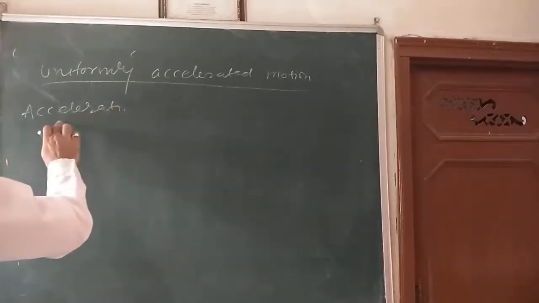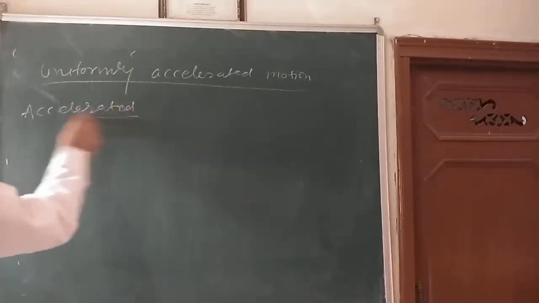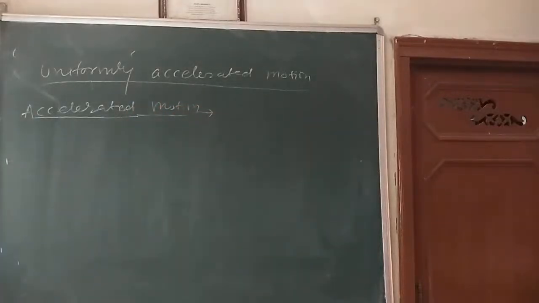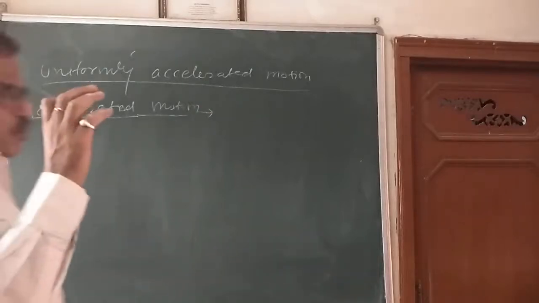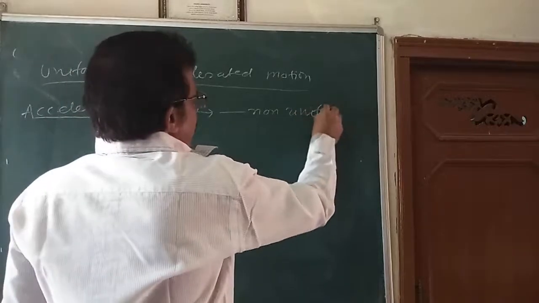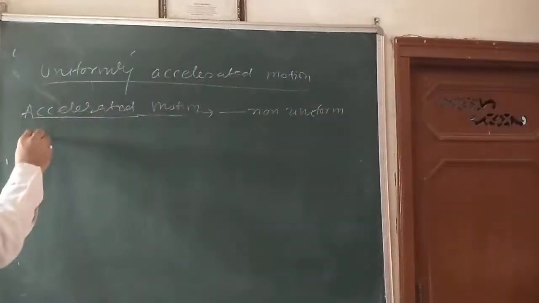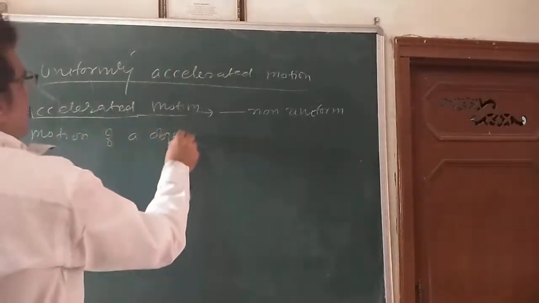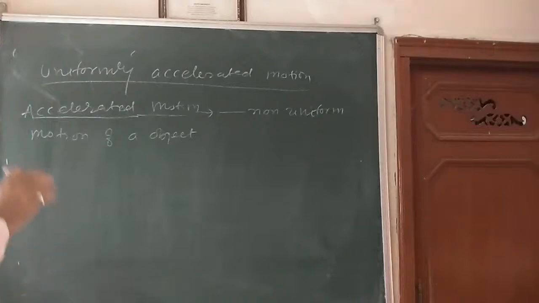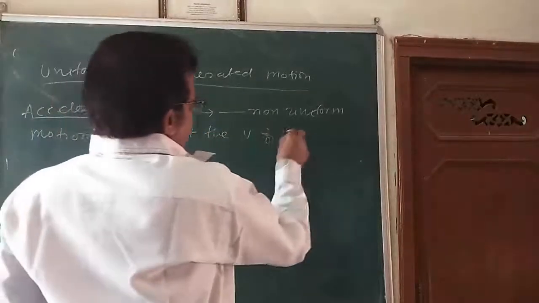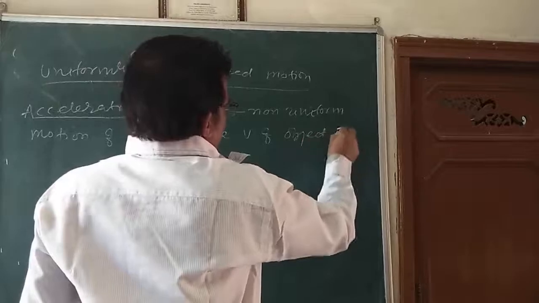What is accelerated motion? In non-uniform motion of an object, the velocity of the object is different at a different instant.